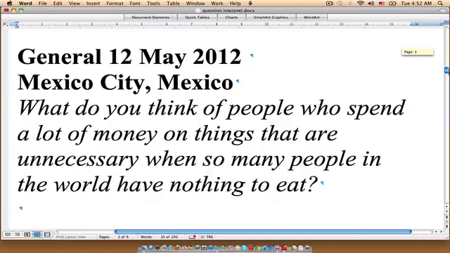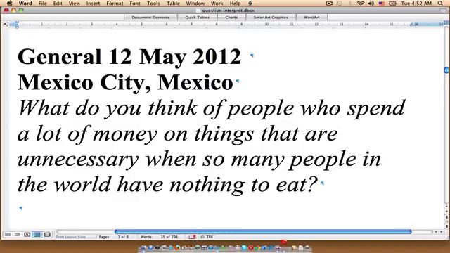Now this appeared on the general exam on the same date, the 12th of May 2012, in Mexico City, Mexico. What do you think of people who spend a lot of money on things that are unnecessary when so many people in the world have nothing to eat?